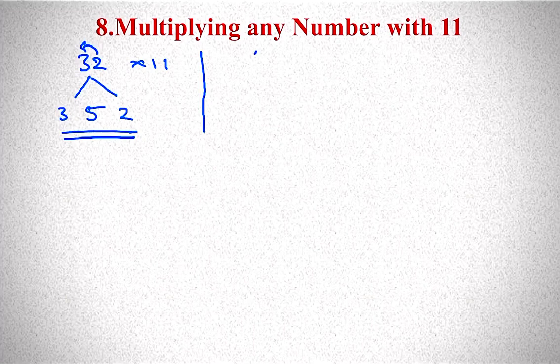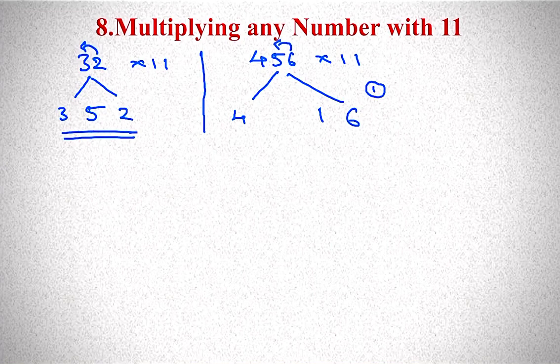If you take 456, a 3-digit number, into 11, keep 4 and 6. 6 plus 5, 11. 1 carry forward. 5 plus 4, 9. 9 plus 1, 10. 1 carry forward. 4 plus 1, 5. So 5016 is the answer.